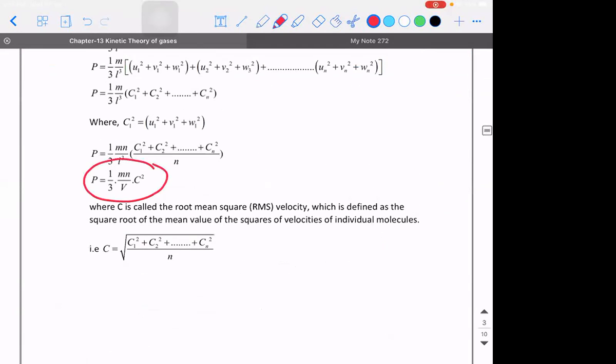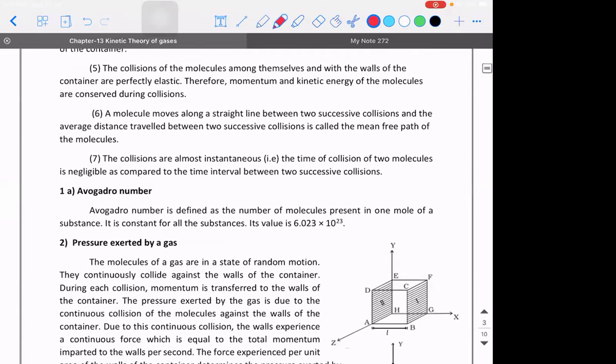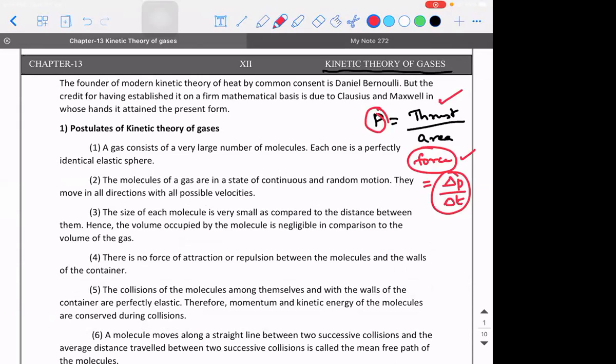There is the expression for the value of the pressure exerted by the gas on the walls of the container, but let's look into the physics behind it. Are you guys clear with this point? If I ask you what pressure means, pressure is nothing but the force per unit area. But what does force mean? Force is rate of change of linear momentum.